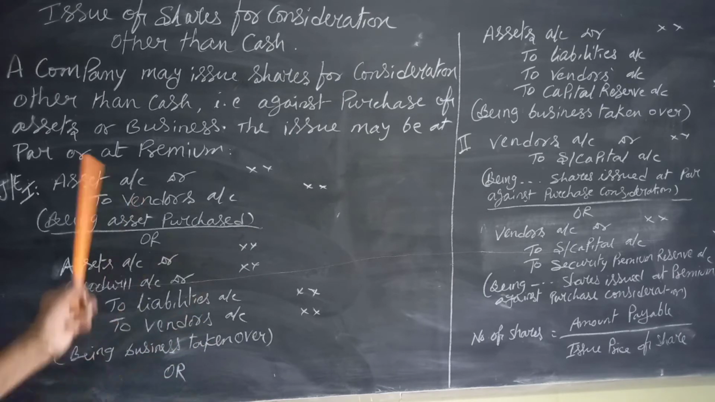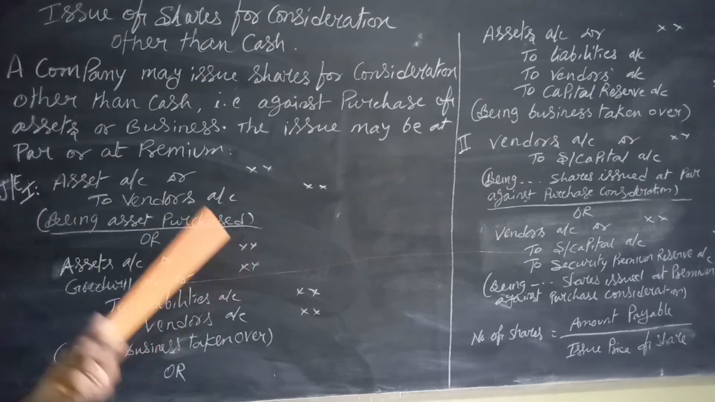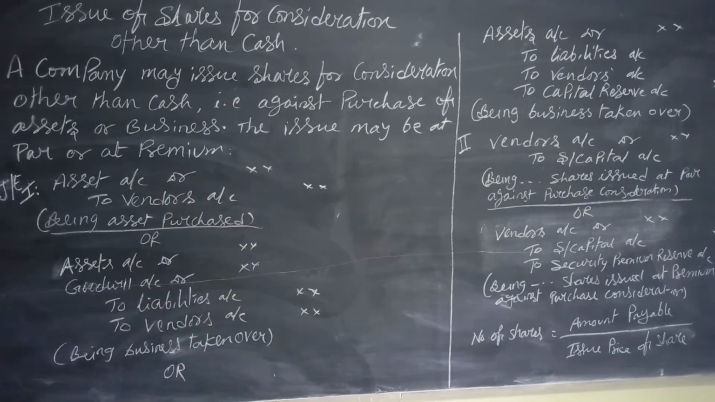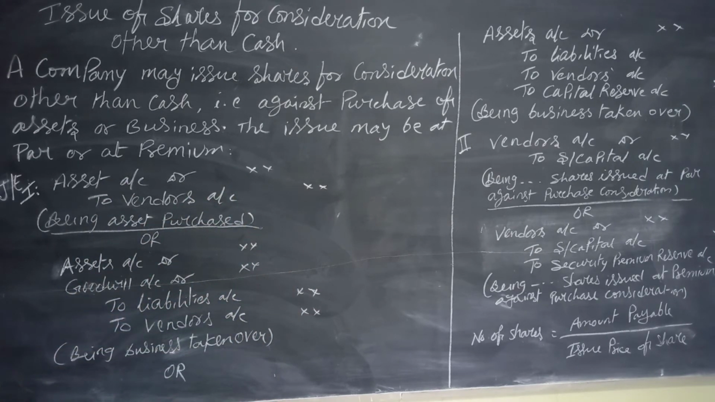Either of these three entries applies: assets account debit to liabilities, to vendors. If the assets portion is greater than these two, then the difference is credited to capital reserve account, being business taken over. Here only one asset is being purchased. So the second entry will be for the issue of shares.